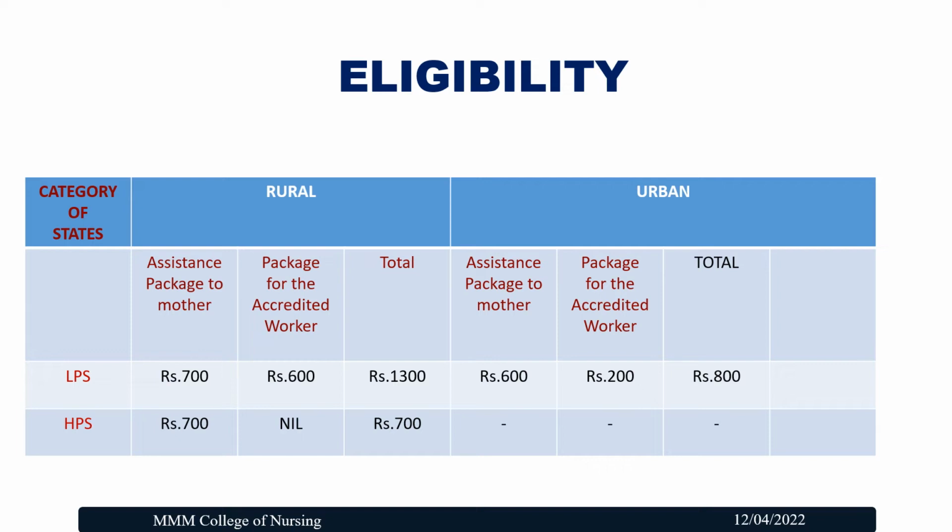Here they are not giving any incentives to the ASHA, because the people come directly to the institution. The total amount is 700 rupees in high performance states. In urban areas it is not applicable.